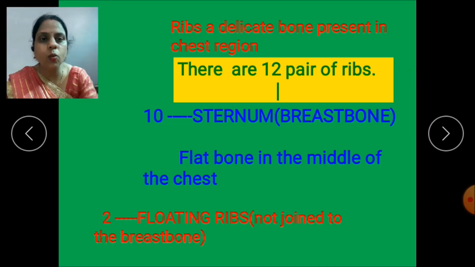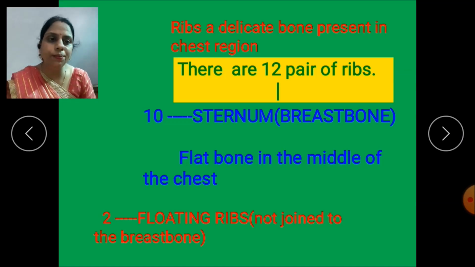Now children, you understood what the ribs are? Yes, ribs are delicate bones present in the chest region. How many pairs of ribs are there? There are 12 pairs of ribs, out of which 10 pairs of ribs are attached to the sternum, which is also called the breastbone. So what is the sternum? Yes, the flat bone in the middle of the chest is called the sternum. And the 2 pairs of ribs which are not joined to the breastbone are called the floating ribs.